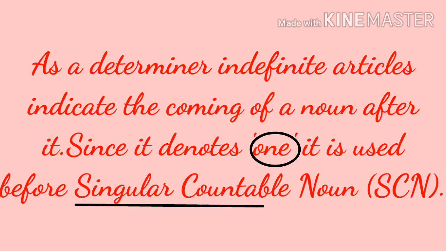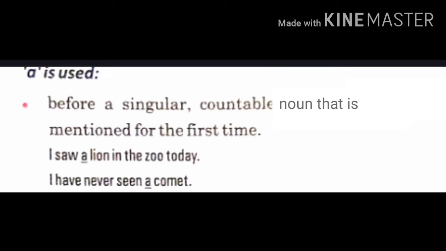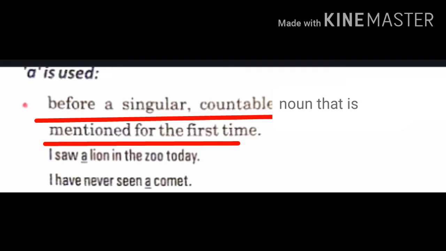Got it? Indefinite articles denote one, a singular thing. So they are used with singular countable nouns. They are the determiners that indicate the coming of nouns. Now, see where a is used. It is used before a singular countable noun that is mentioned for the very first time.